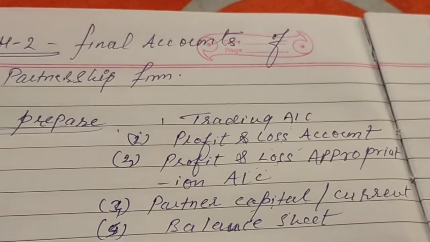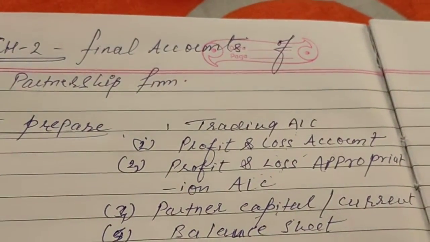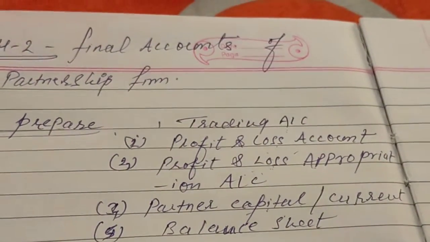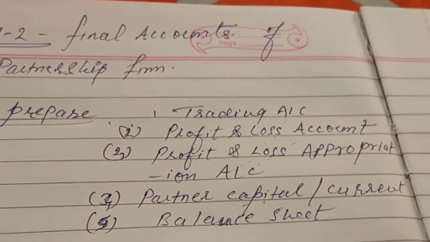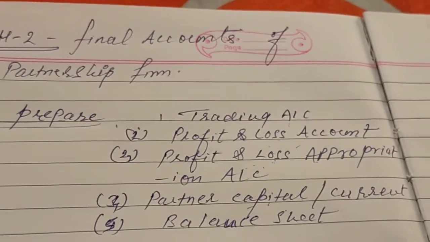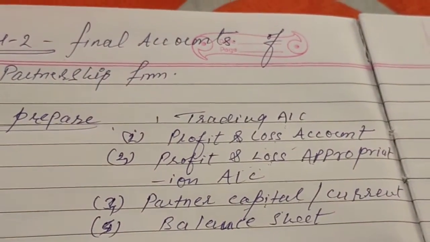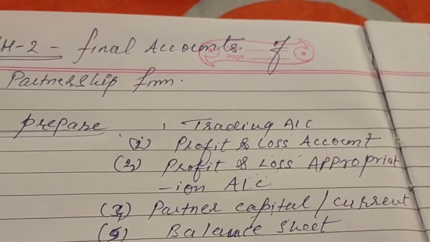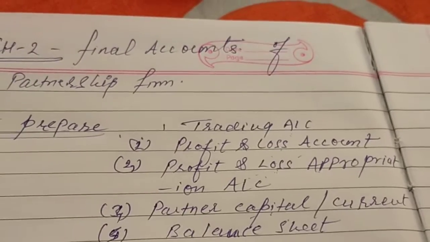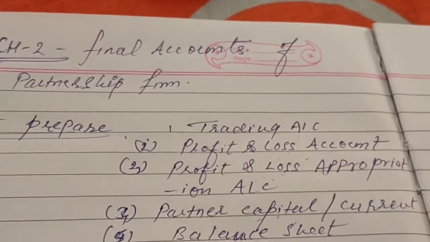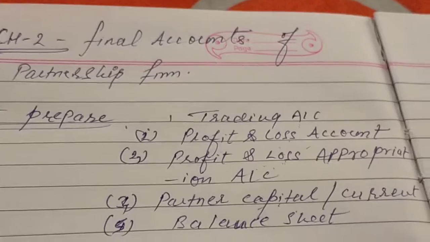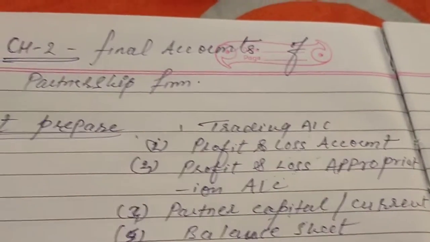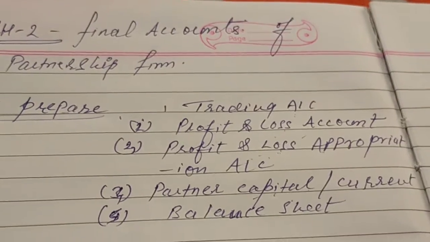In the first chapter, we have also studied how to prepare the P&L appropriation account and partner capital account. A little bit of information we get from the first chapter. Now in this chapter, we have to maintain all five accounts, and their weightage is 11 marks, very huge marks, the highest weightage in the whole question paper, section F. So see how to prepare the trading account, P&L appropriation account, partner capital and current account, then balance sheet.